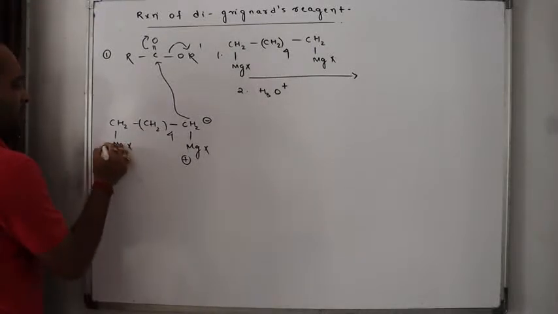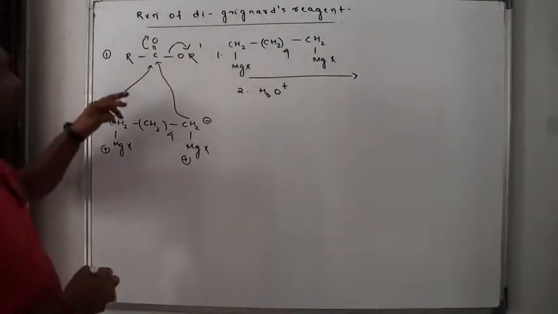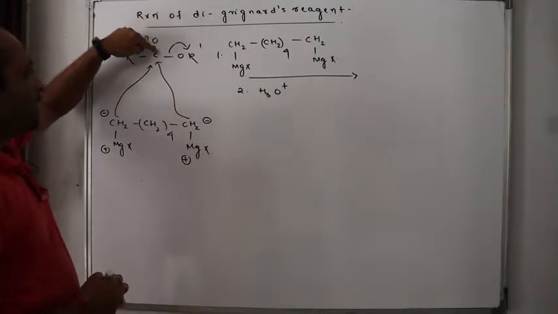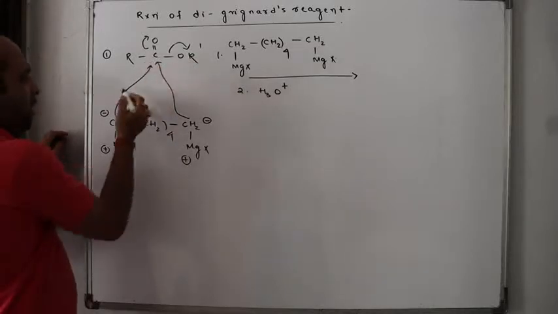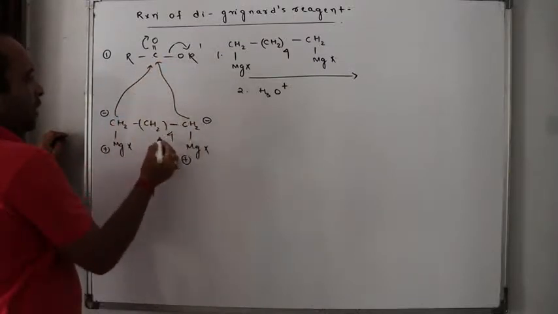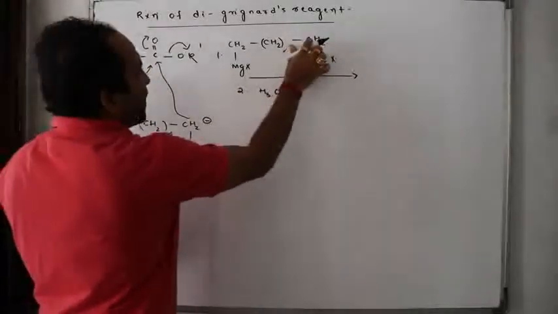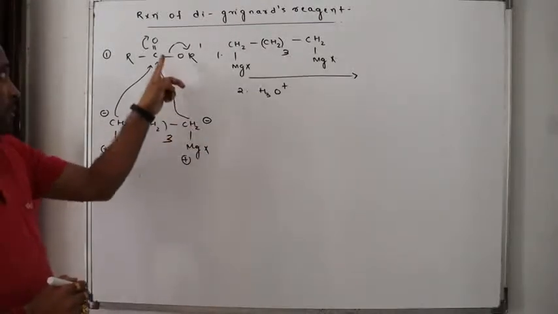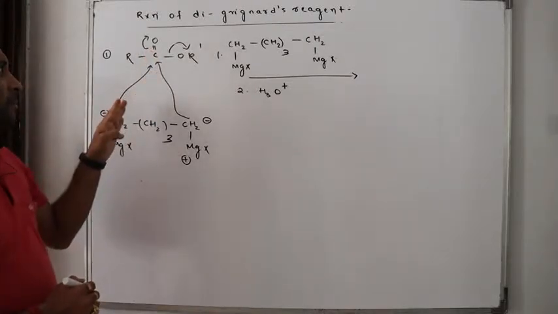Again, MgX plus CH2 minus will attack this carbonyl part. So what will happen? Here, O minus moves up, and this is not there. So here 1, 2, 3, and there is 4. It will become a 7-membered ring. 4, 5, 6, 7-membered ring. Let me make it 3 so that it will be easier for you to understand. This is 3, 4. This carbonyl, I'll get a 6-membered ring, isn't it?